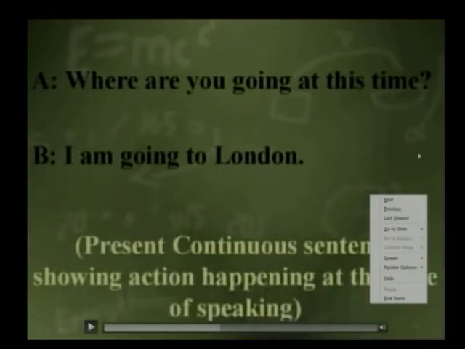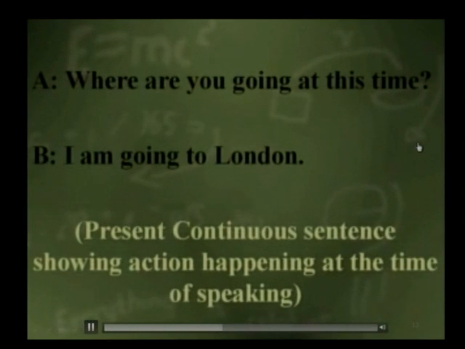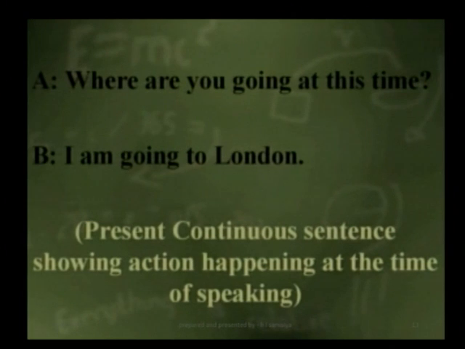So here the present continuous sentence shows an action happening at the time of speaking. So this action, I am going to London, is happening at the time of speaking. B is going at the time of speaking. B is going to London at the time of speaking.